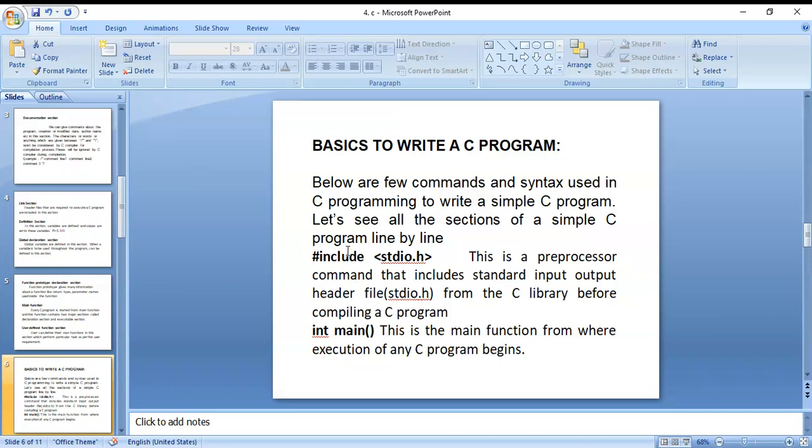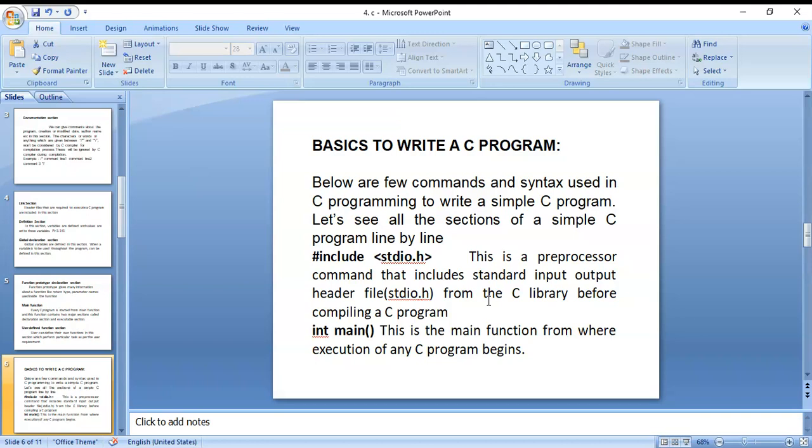Here, include stdio.h. This preprocessor command includes the standard input output header file from the C library before compiling the C program. Here you can see our source code.